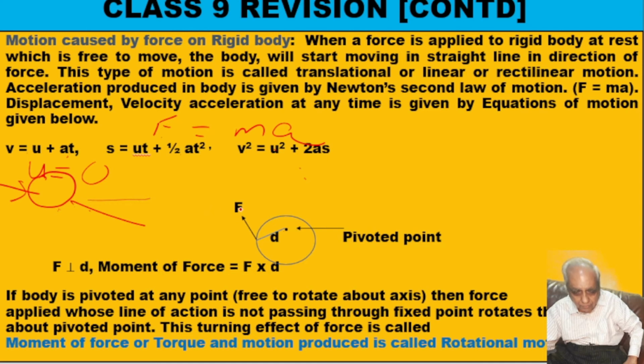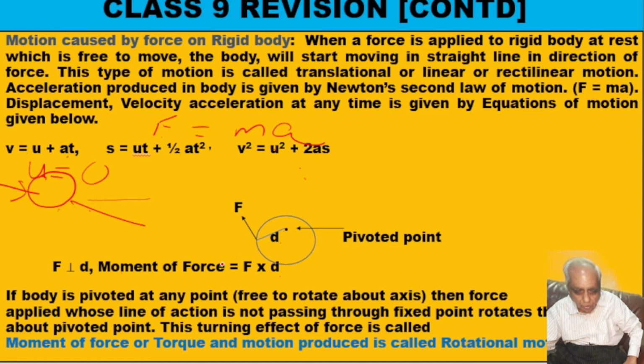Now, the magnitude of this turning effect of force depends on force, but it is not force. As I have shown in this figure, from this pivoted point I have drawn a perpendicular to this force and the distance is d. So, the distance of the line of action of force from the pivoted point is d, then we say moment of force is F into d.